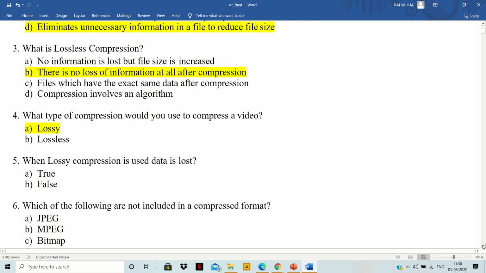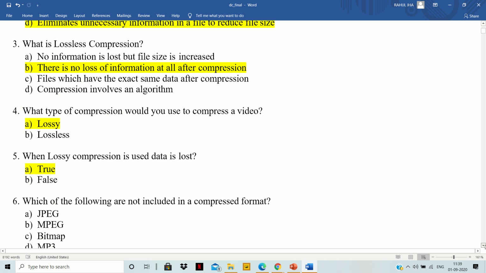When lossy compression is used, data is lost. Options are A, true, and option B is false. So the right answer will be yes. When we are using lossy compression, we lose some data. So the right answer will be A, which is true.